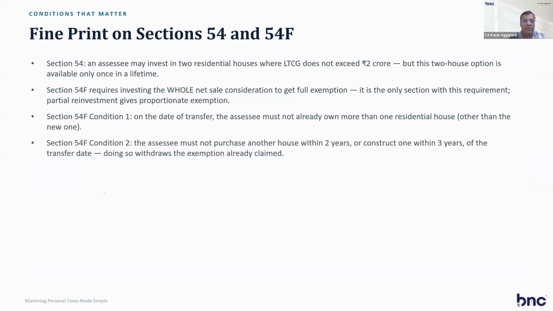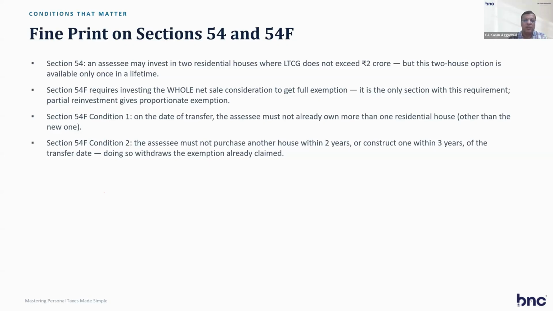Under 54, an assessee may invest in two residential houses where the long-term capital gain does not exceed 2 crore, but this two-house option is available only once in a lifetime. So you have to take care of that. 54F requires investing the whole net sale consideration. It is the only section with this requirement. Partial investment gives a proportionate exemption. So you have to invest the whole amount for getting exemption under section 54F.